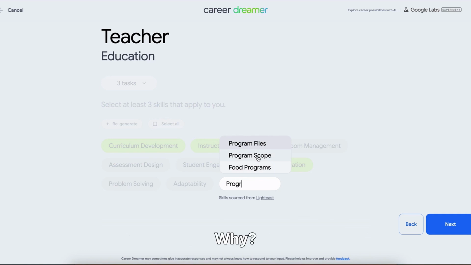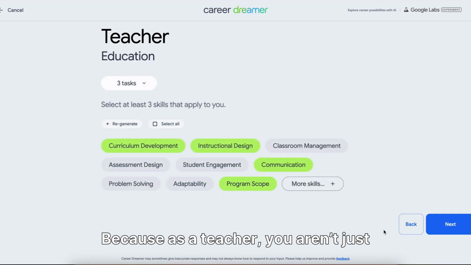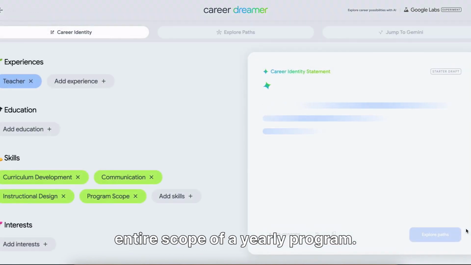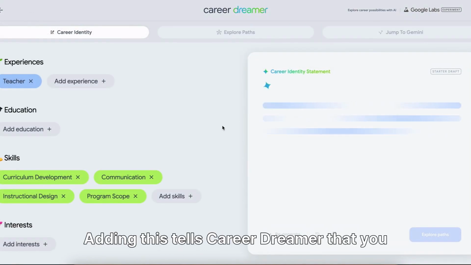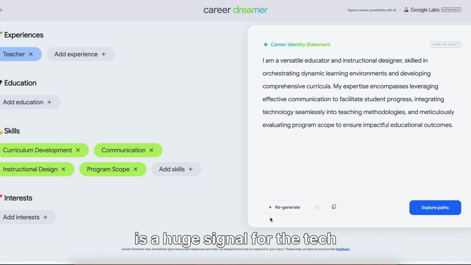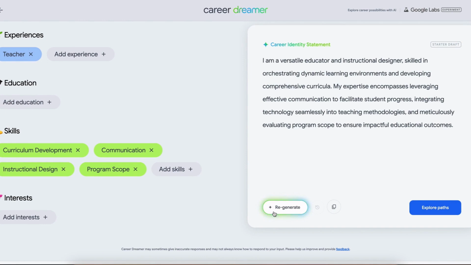Why? Because as a teacher, you aren't just following a lesson. You're often managing the entire scope of a yearly program. Adding this tells Career Dreamer that you have a managerial or architectural mindset, which is a huge signal for the tech roles we're going to see later. I'm going to proceed ahead now.